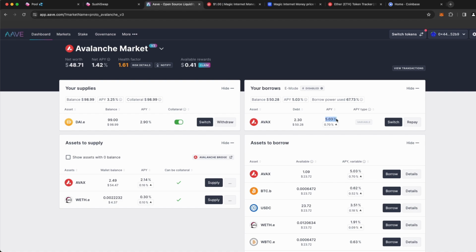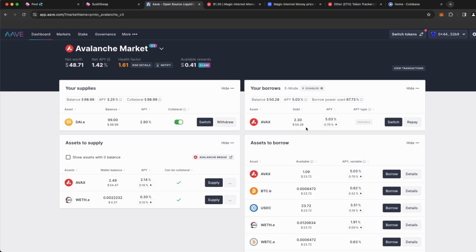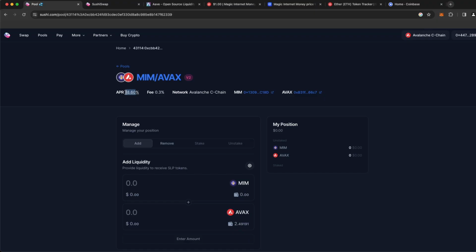Now we are paying that 5% yield, which could be fairly expensive in some regards, but when we consider that we're going to take it and we're going to earn about an 18% APR, what we're actually going to be doing is 18.6% APR minus the 5% APY that we're borrowing from, which is going to be roughly 13.6% APR that we're going to be earning. So this will actually still be profitable even though we're borrowing at 5% for the AVAX.